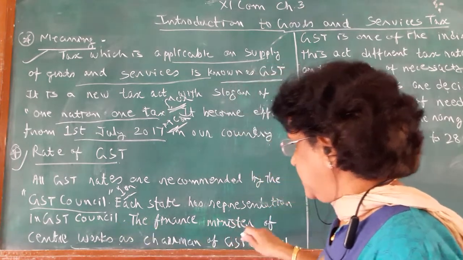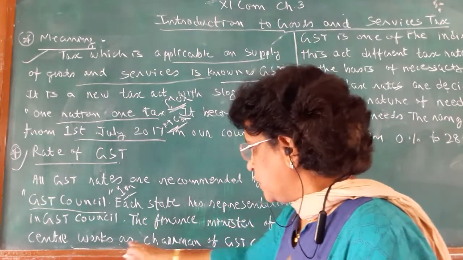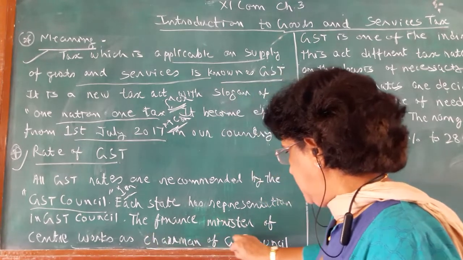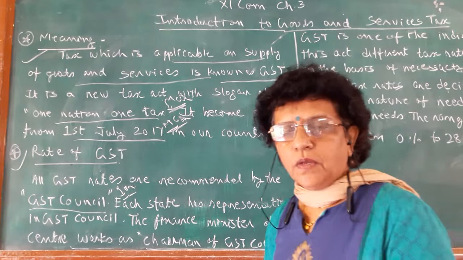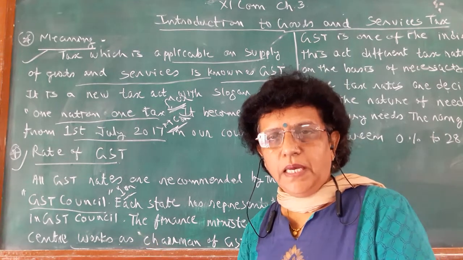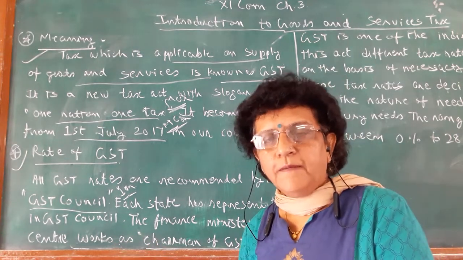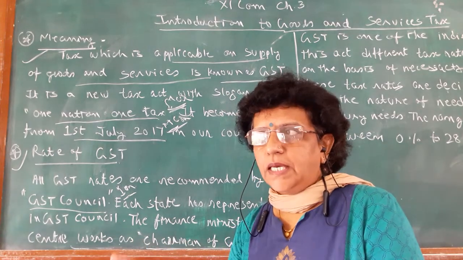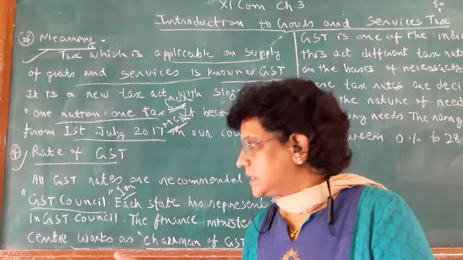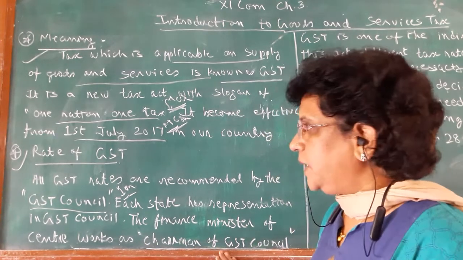The finance minister of the center works as the chairman of the GST Council. So again your MCQ: who is the chairman of the GST Council. The Central Finance Minister is the chairperson of the GST Council. So that is to be considered.